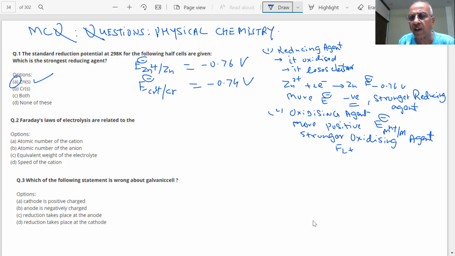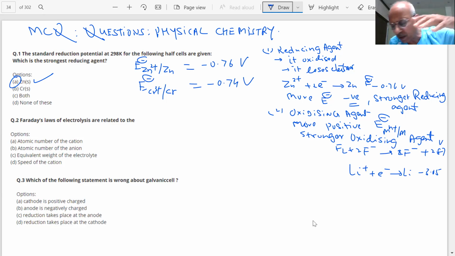The strongest oxidizing agent, probably you are aware, students. What is this value? Fluorine, plus 2.87, a very high value. And the strongest reducing agent, probably lithium, minus 3.05. So we already have some picture after we do it repeatedly.